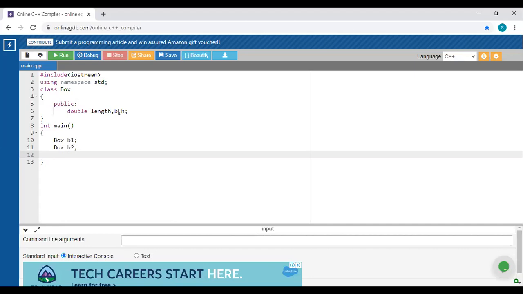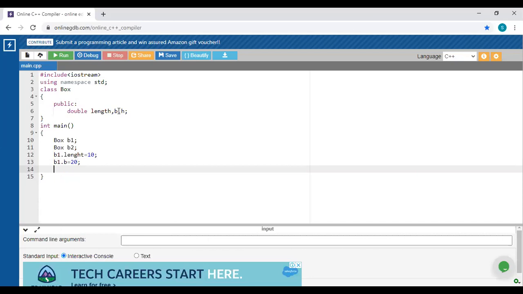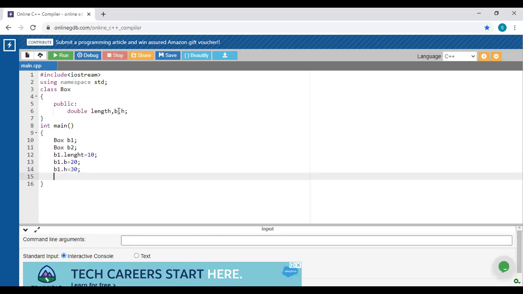B1 dot length as 10, then B1 dot breadth as 20, then B1 dot height as 30. So in this case, with the help of the B1 object, you have assigned all the data members their particular values.